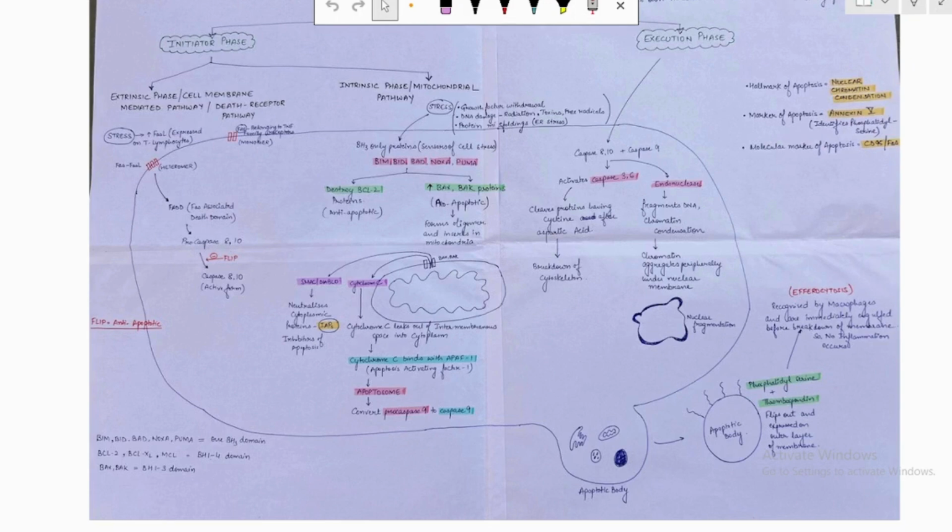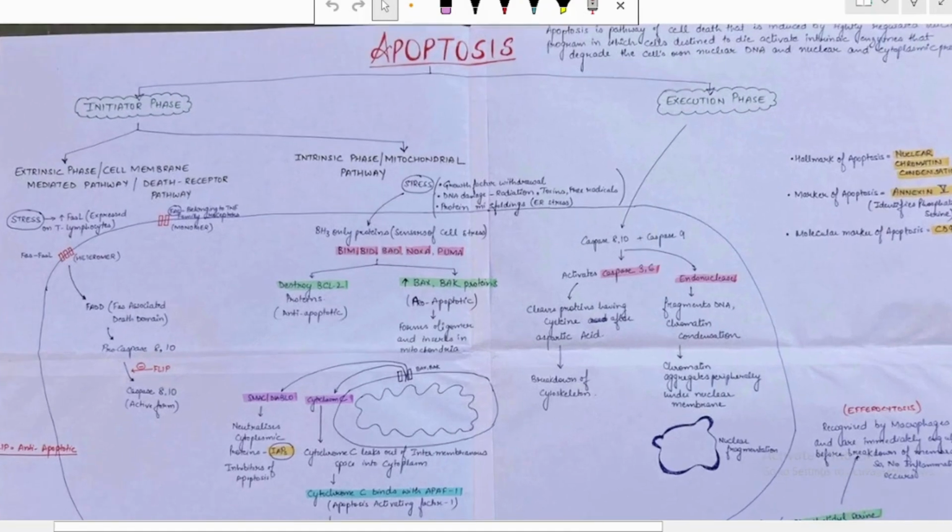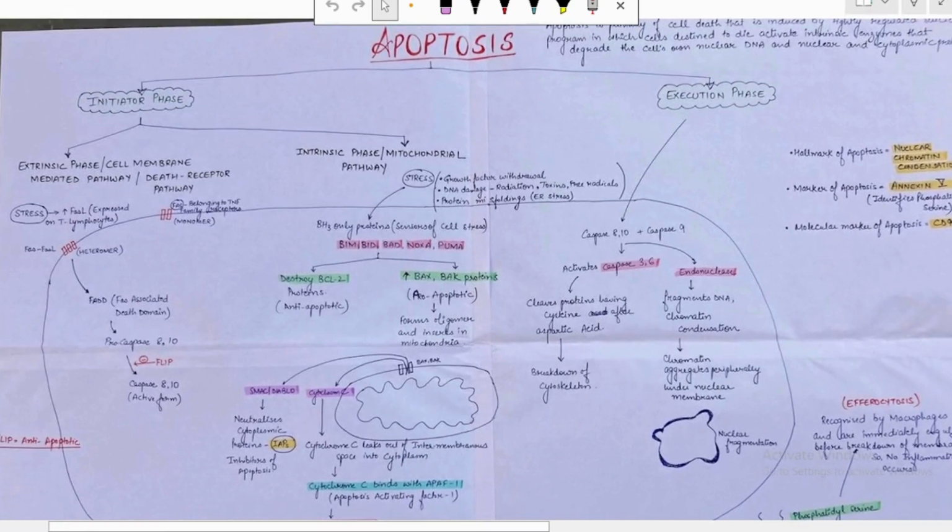Starting with the phases, apoptosis is divided into two phases, that is the initiator phase and the execution phase. The initiator phase is further divided into the extrinsic phase, which is also known as the cell mediated pathway or the death receptor pathway. Another is the intrinsic phase, which is also known as the mitochondrial pathway. Starting with the extrinsic phase, I'll let you know how it happens and which enzymes are activated.